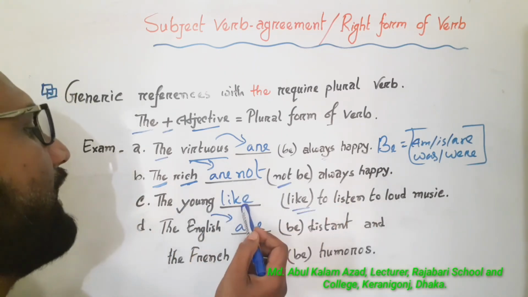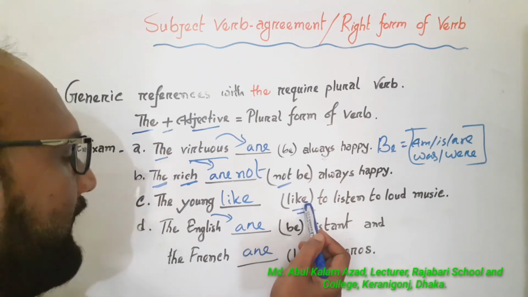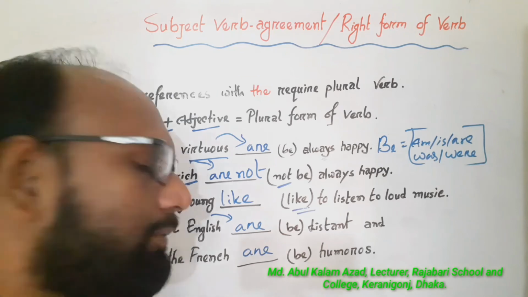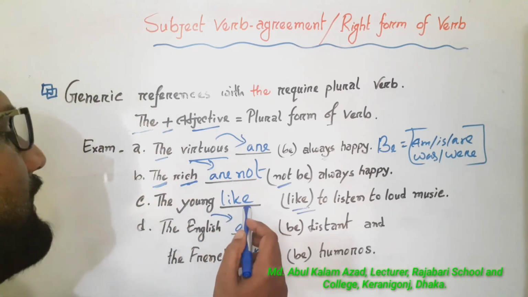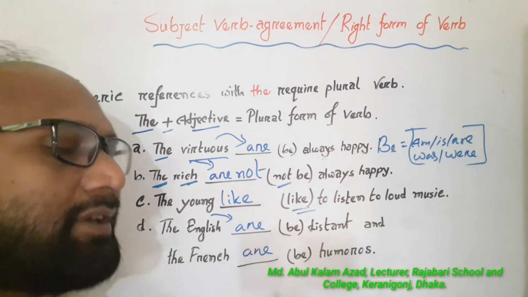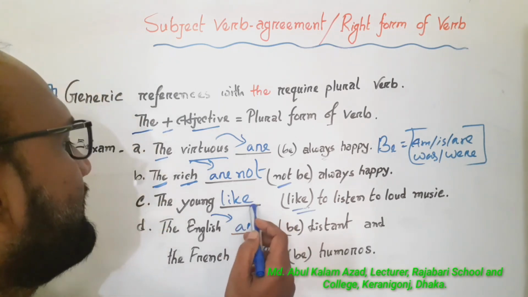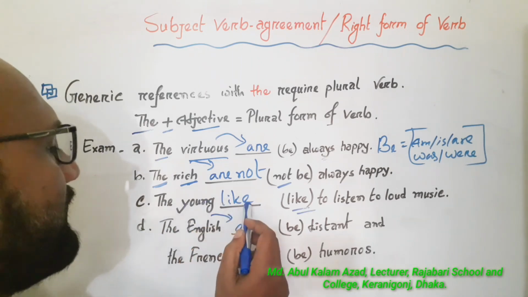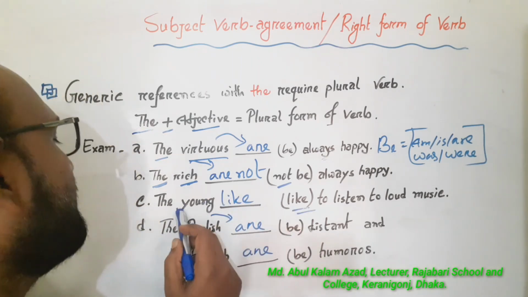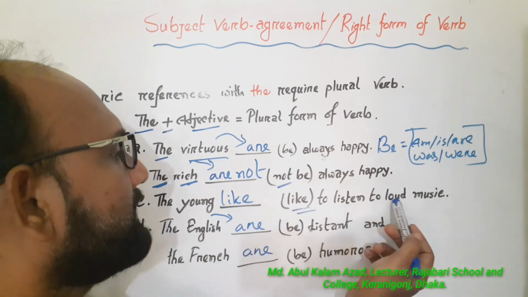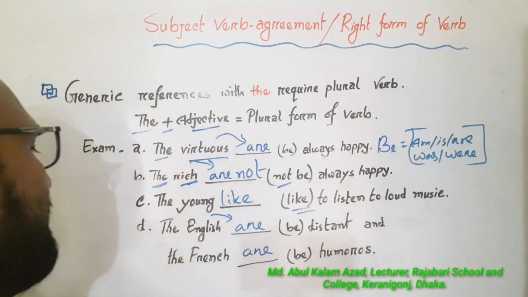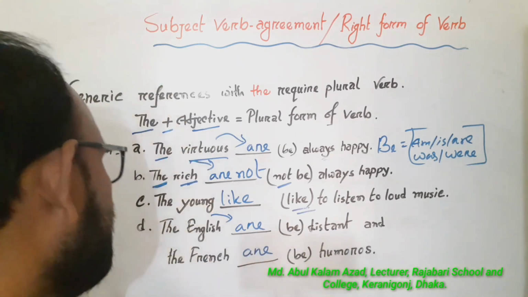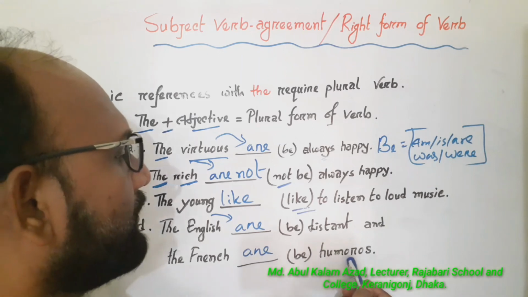The young like. In the bracket has given like. The young, after this subject we will use a plural form of verb, and so we have written here like. If we use s after like, yes, it will be singular. So after this word we have written only like. The young like to listen to loud music. Last number, the English are distant and the French are humorous.